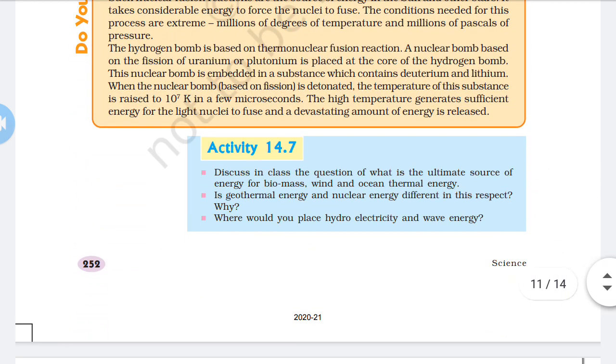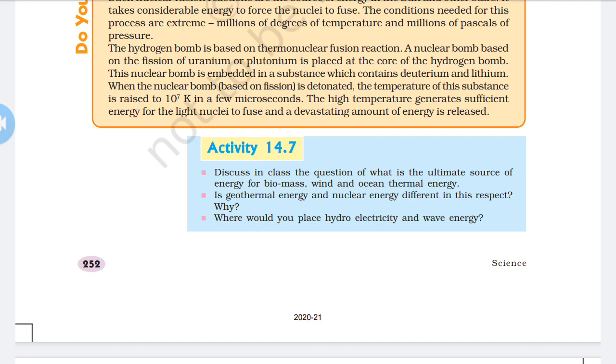Now next, we discuss the 14.7 activity. In this activity, we discuss the question: what is the ultimate source of energy for biomass, wind and ocean thermal energy? Are geothermal energy and nuclear energy different in this respect? Why? Where would you place hydroelectricity and wave energy? So for that, we have discussed this question.